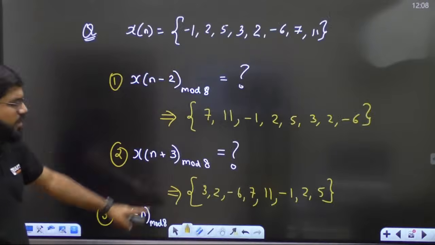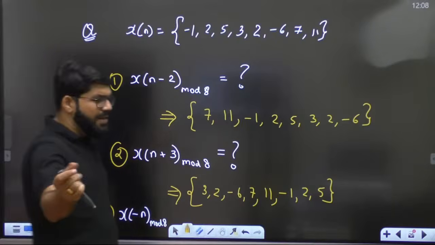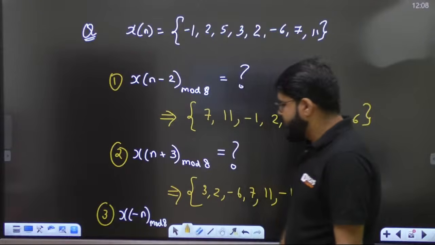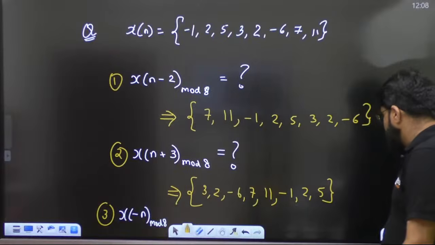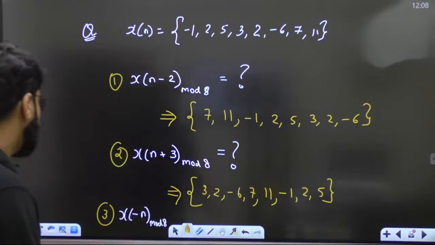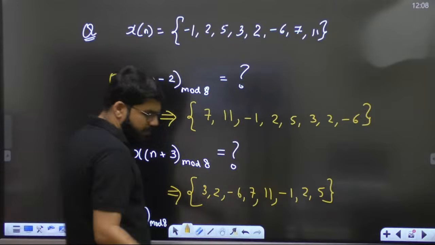Let us apply it to this 8-point signal. Quickly guys, maybe 20-30 seconds. Can you write down the x minus n mod 8 for this question? What is the x minus n mod n for the same question?